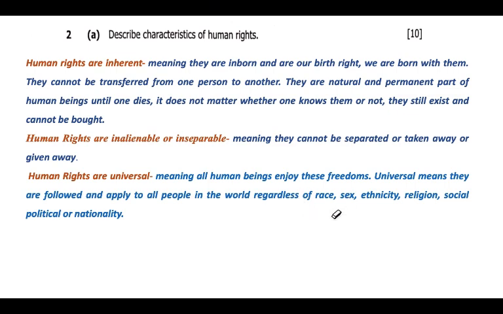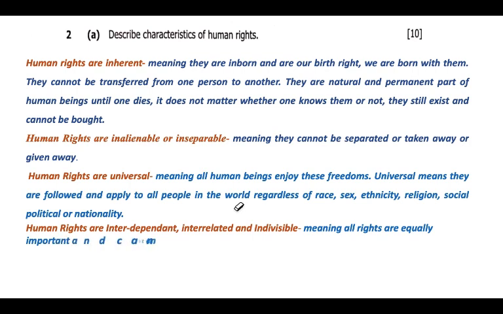Okay, so race, sex, ethnicity, religion, and social, political, nationality. These factors bring about undermining or lowering people out of their actual state. Then we have this other one: human rights are interdependent, interrelated, and indivisible. Meaning all rights are equally important and cannot be divided, subtracted, or removed from others.